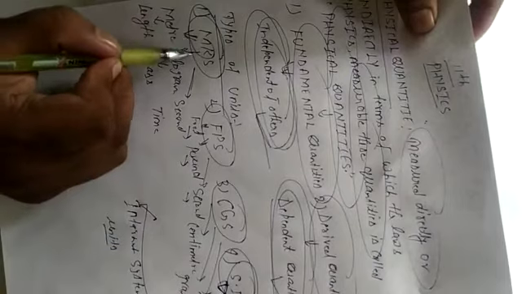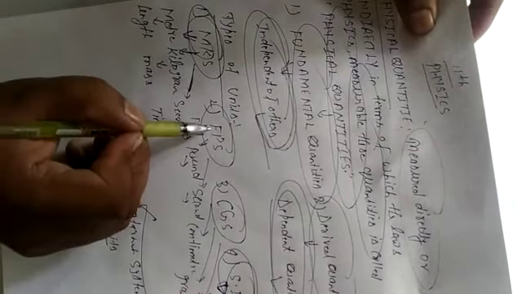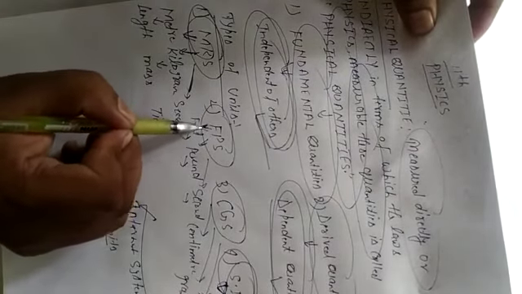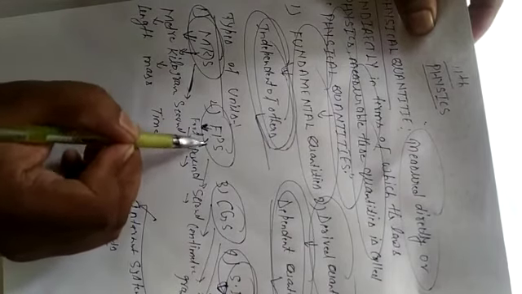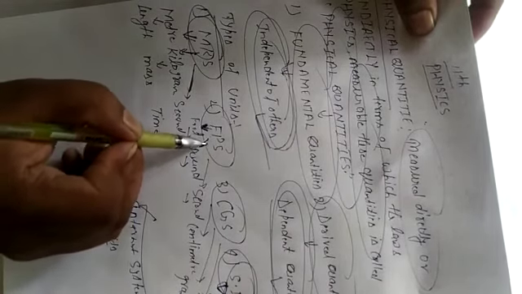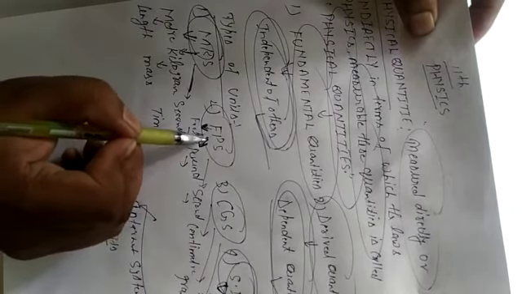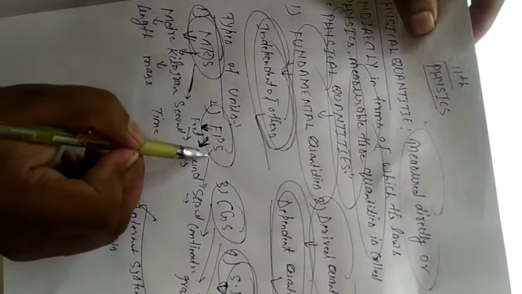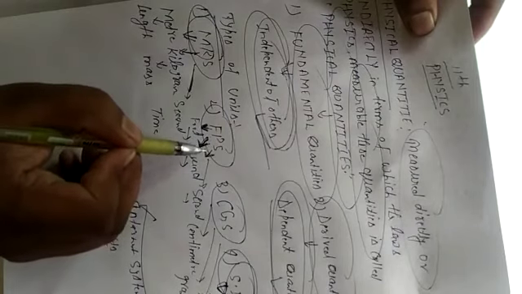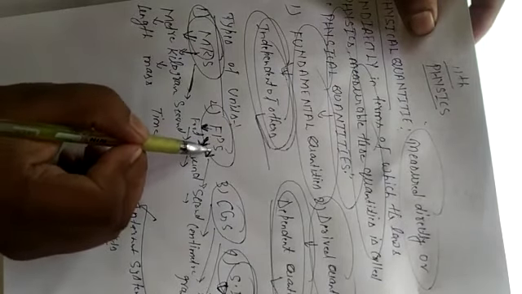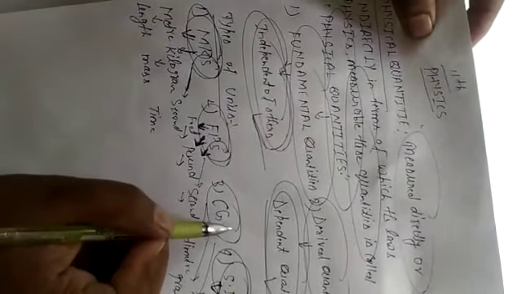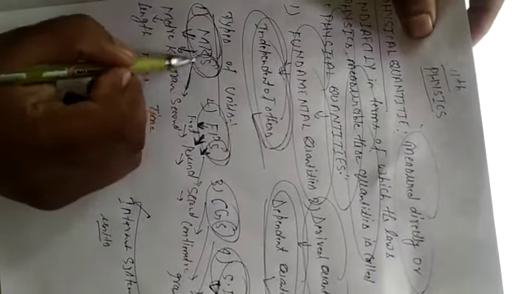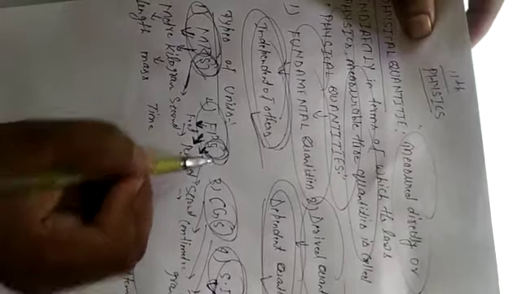MKS stands for meter, kilogram, second. F stands for foot, the unit of length, and P stands for pound. As you studied, when we make a sweater we consider pound. S stands for second, and second is common in each unit: in MKS, in FPS, and in CGS.